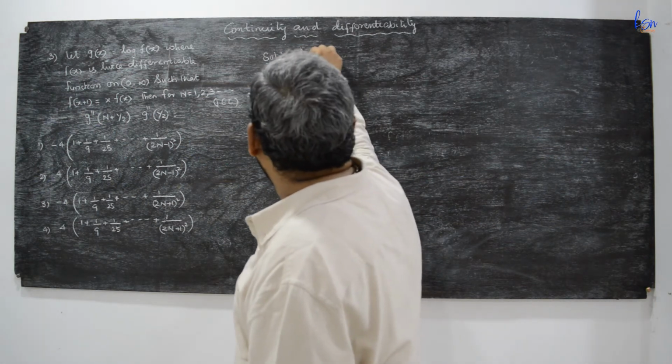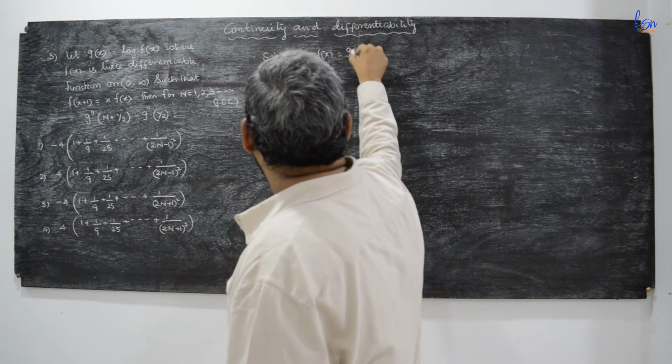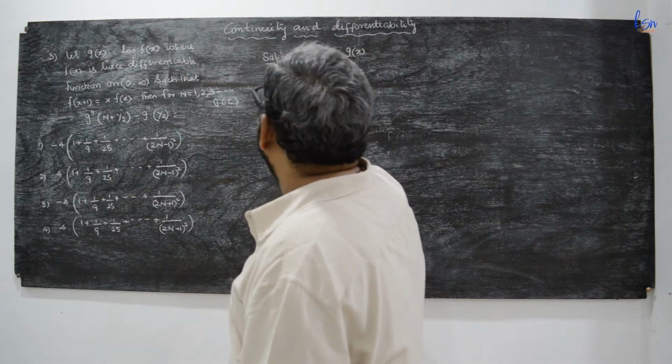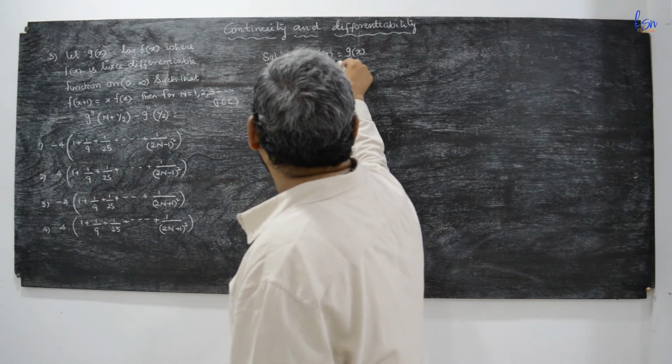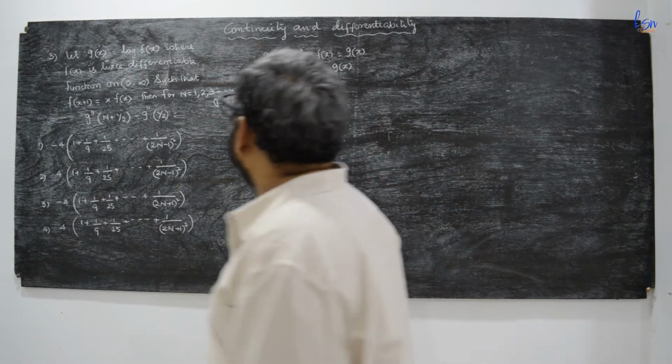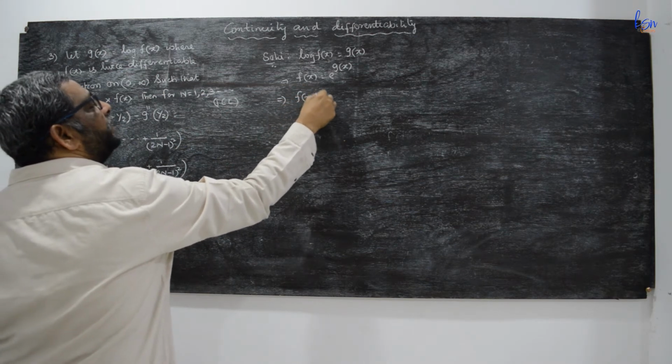We'll consider log f(x). It is given log f(x) is equal to g(x), which implies f(x) is equal to e to the power of g(x). Now we'll consider f(x+1).